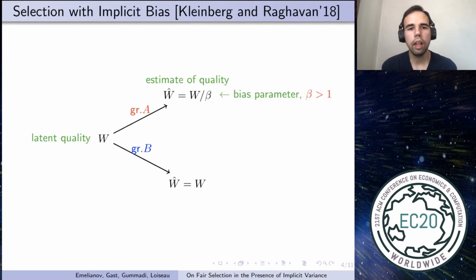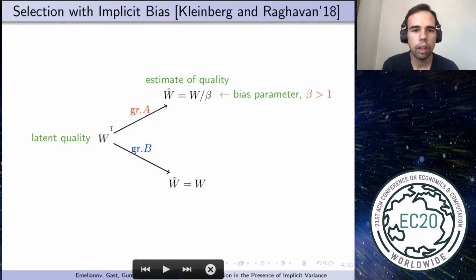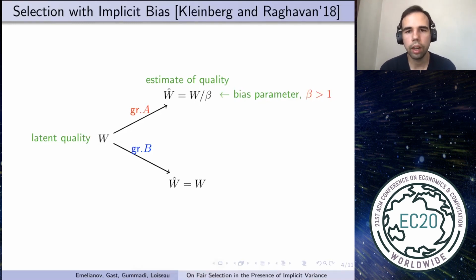The mathematical analysis of selection with implicit bias was initiated by Kleinberg and Raghavan, and they model it as follows. They suppose that each candidate has a real quality W, which is hidden from the decision maker, and what he observes is only the estimate of quality, which I denote by W hat.